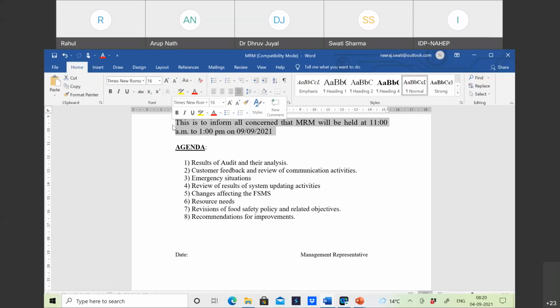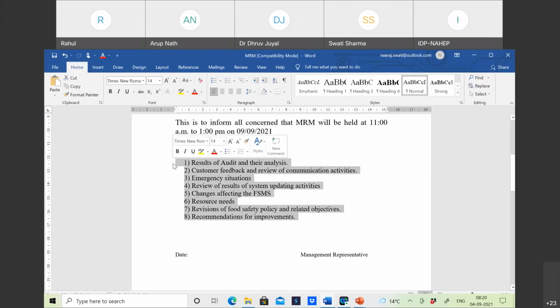And if they have mentioned any other person to join this MRM in their procedures, all those persons should be present over there and they should be given this information. So this is how we set an agenda. This is just an example. From the inputs, we set the agenda.